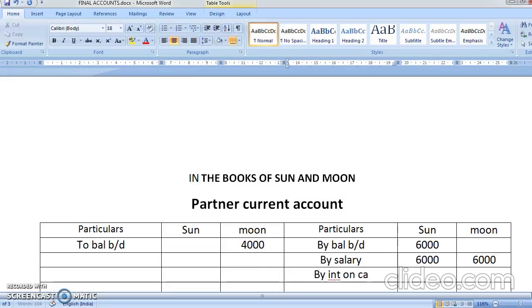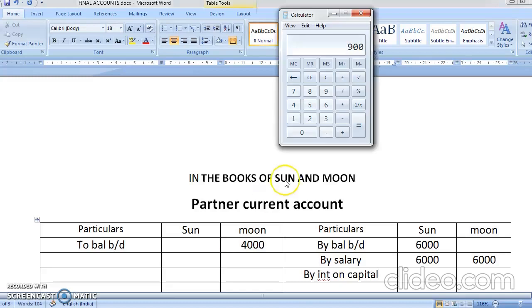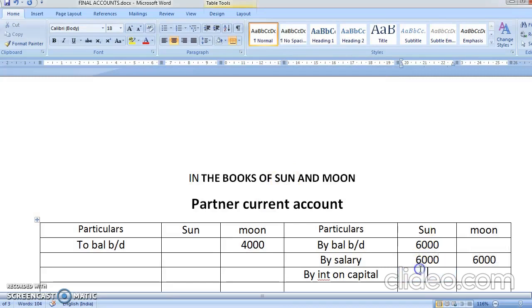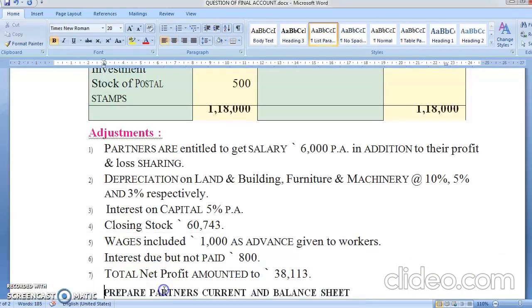So interest on capital, yes, how much is it? 5%. So your capital is 33,500 into 5%. It is coming to 1,675. So here you will be having 1,675. Both the partners are having the same capital, so it will be the same. Second effect will not come because we have not made profit and loss.